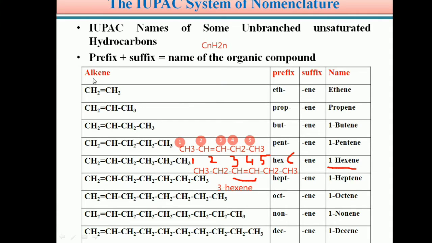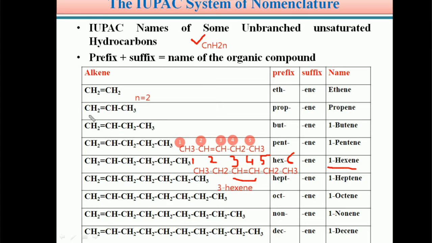For example, you can see ethene. Ethene has 2 carbon atoms and 4 hydrogens. So here n equals 2 because 2 carbon atoms are present. Therefore, the molecular formula is C2H4. So C2H4 obeys the general molecular formula of alkenes.